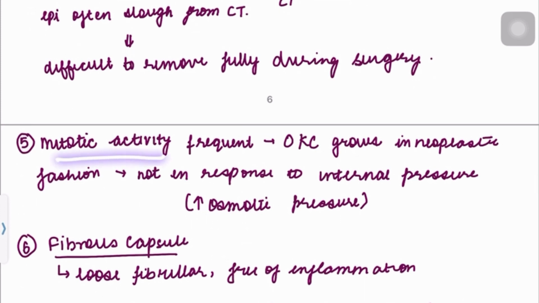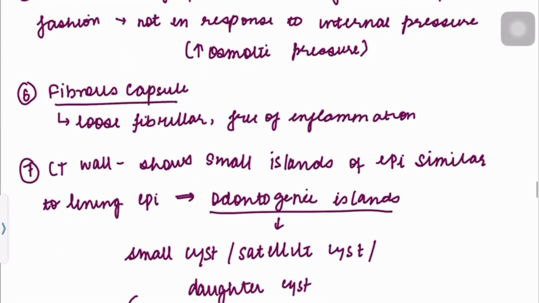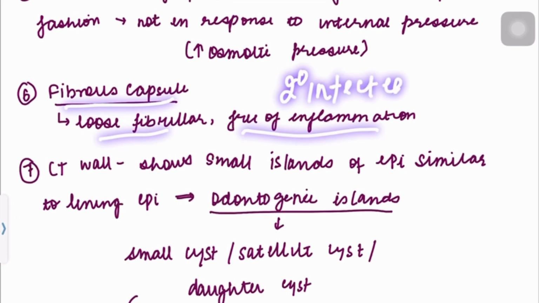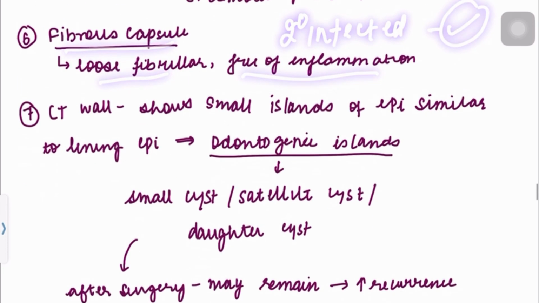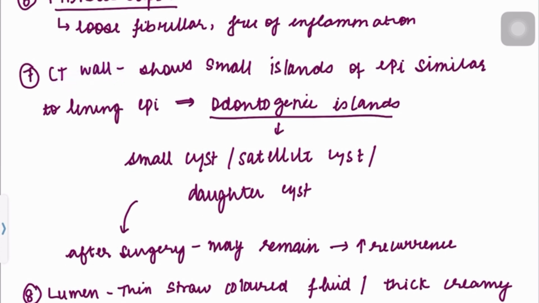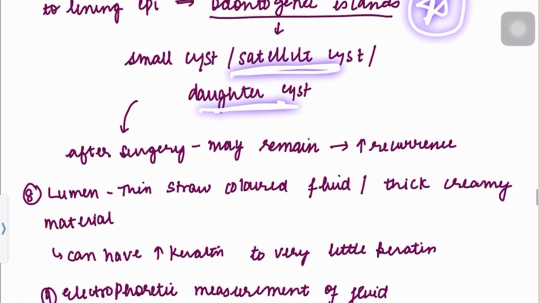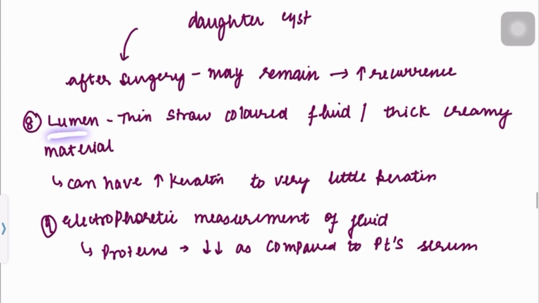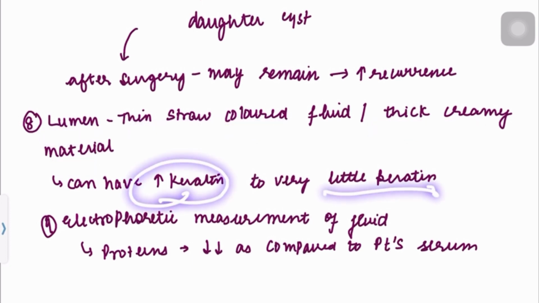Then mitotic activity is very high, as we have already seen. It shows a fibrous capsule, loose fibrillar, free of inflammation. If this cyst is secondarily infected, then we will be able to see inflammation. Then the connective tissue shows a very characteristic feature, that is odontogenic islands and satellite cysts and daughter cysts. After surgery, these daughter cysts may remain and may cause high recurrence. Then there is the lumen. The lumen shows thin straw colored fluid or thick creamy material. Depending on the case, it can have a lot of keratin or very little keratin.